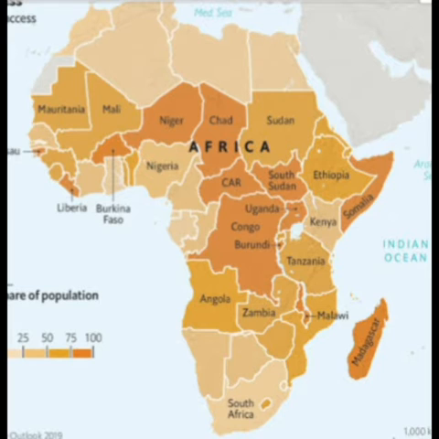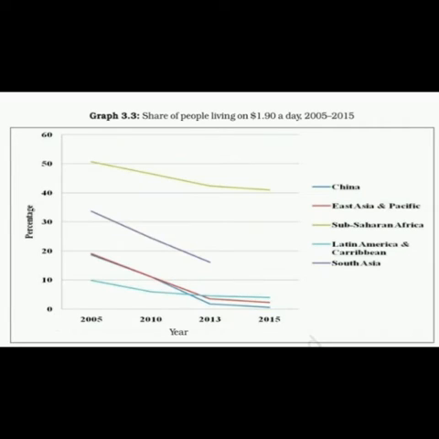In sub-Saharan Africa, poverty in fact declined from 51% in 2005 to 41% in 2015. In the same way, in Latin America, the ratio of poverty has declined from 10% in 2005 to 4% in 2015.